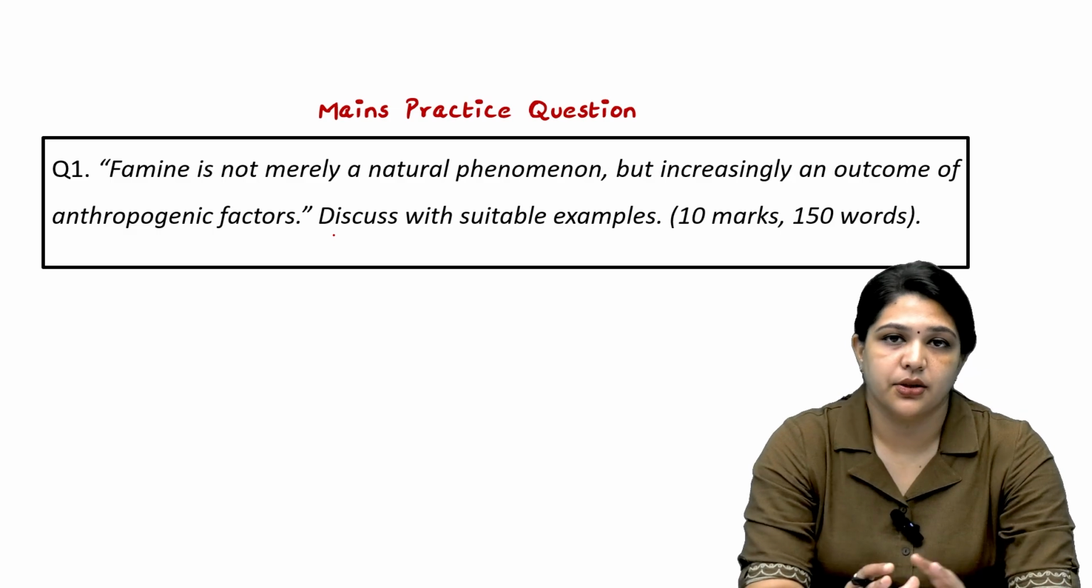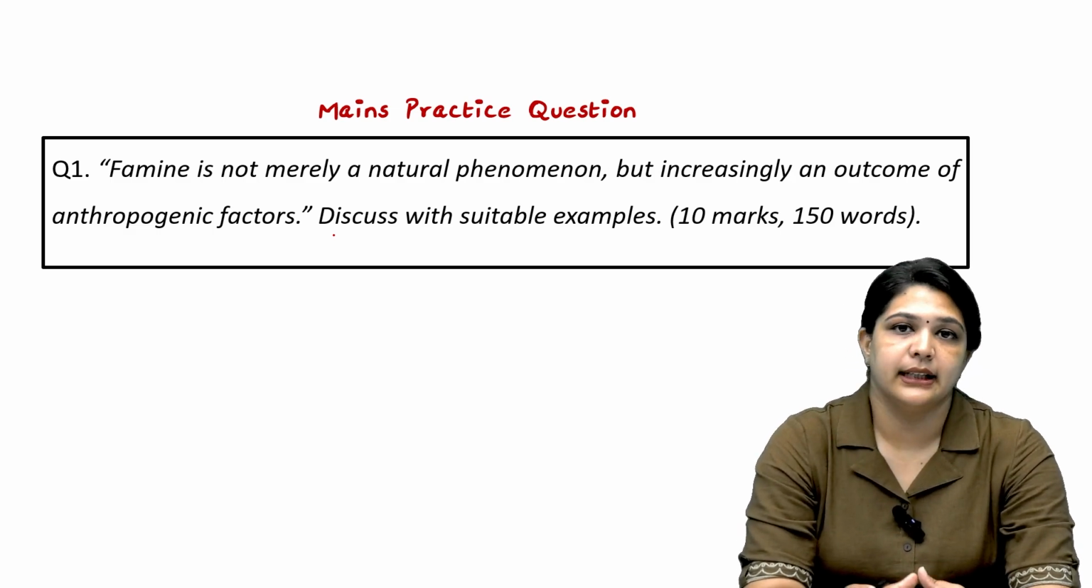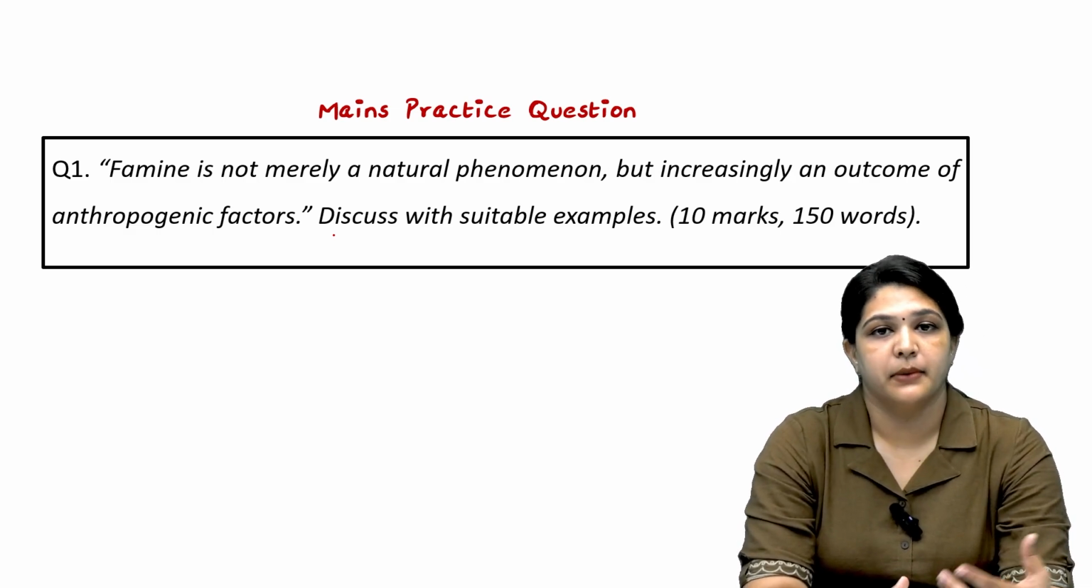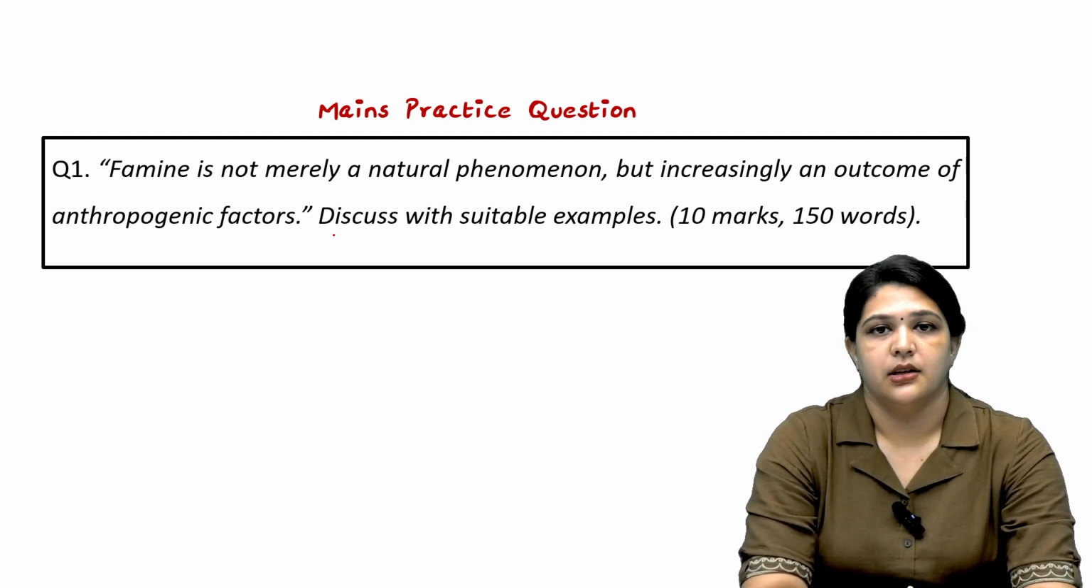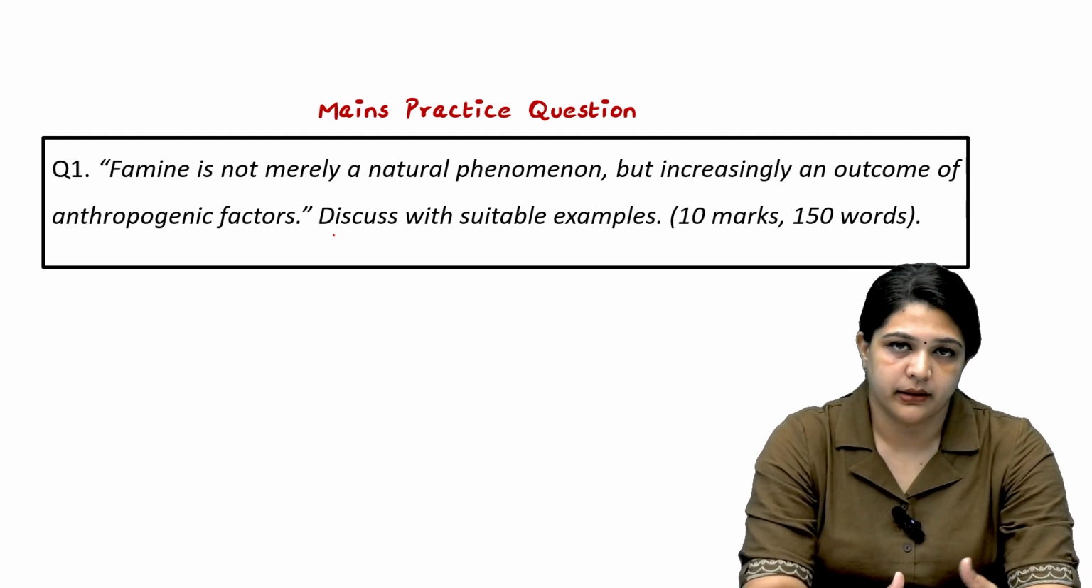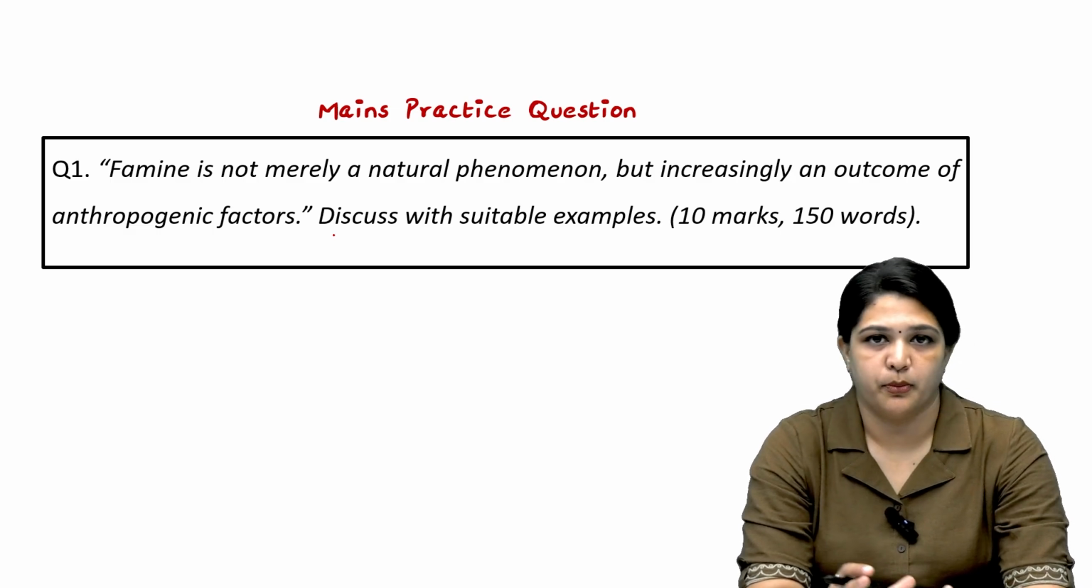This is how you have to come up with the answer, and finally give a conclusion on how famine can be natural or anthropogenic, but is always preventable in nature. So this is how you have to approach this question. It is a 10 marker, so we will be having 2 pages, so plan accordingly.